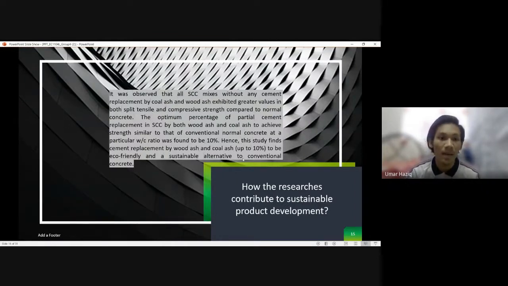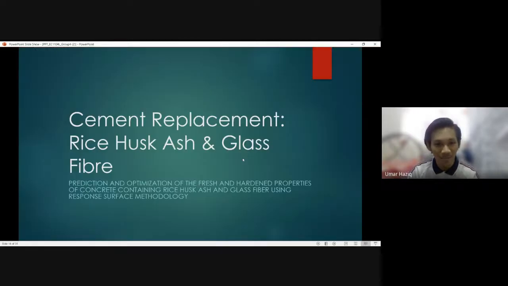It was observed that all SCC mixes with cement replacement by coal ash and wood ash exhibit greater values in both split tensile and compressive strength compared to normal concrete. The optimum percentage is 10%, and it is an eco-friendly and sustainable alternative to conventional concrete. Now we move to Ahmad Afam.